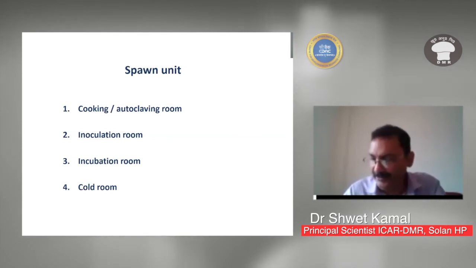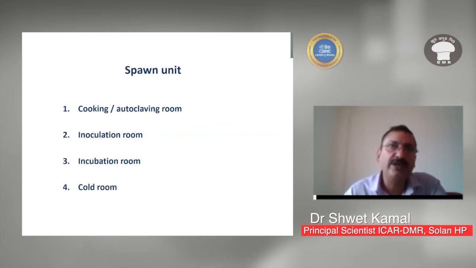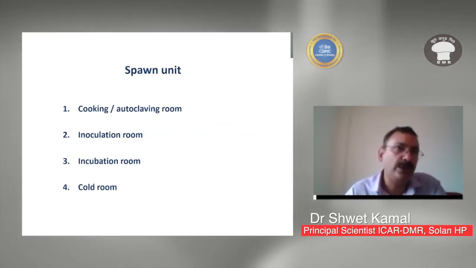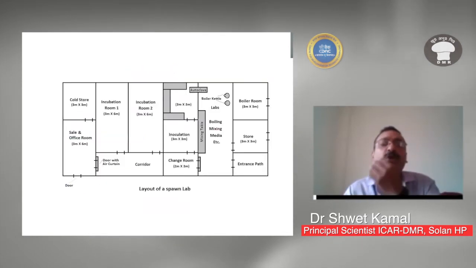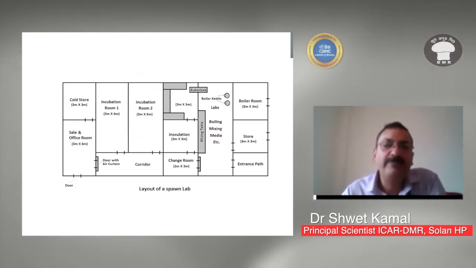And then finally, a cold room is required to store your spawn. If your spawn is not being sold or supplied to the growers instantly, or you are not using it instantly, then you have to store it at a lower temperature, between 4 to 8 degrees centigrade. And for that you need a cold room. So this is the basic structure of the spawn lab.